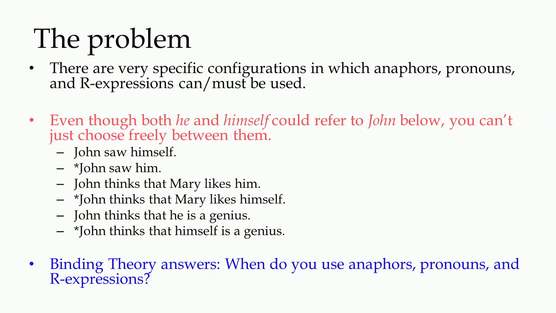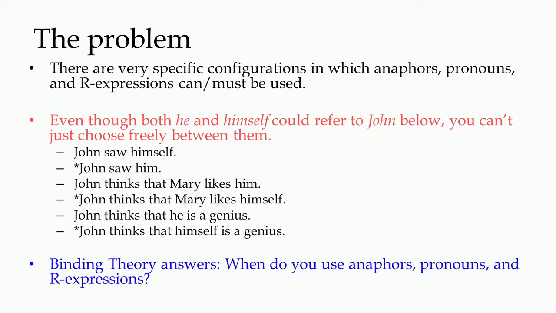Then, how do we describe the problem? Here is the problem. There are very specific configurations in which anaphors, pronouns, and R expressions must be used. Now we need to look at sentences carefully. We have seen the descriptions of these elements like anaphors, pronouns, and R expressions.